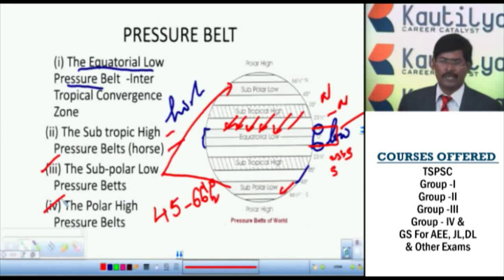Again, it's based on the temperature. If you observe, the temperature in the North Pole and South Pole is very low. We already know the inverse relationship between temperature and atmospheric pressure. In the North Pole and the South Pole, from the Arctic Circle to 90 degrees north and the Antarctic Circle to 90 degrees south, the polar high pressure belts are extended. So, the North Polar high pressure belt and the South Polar high pressure belt.